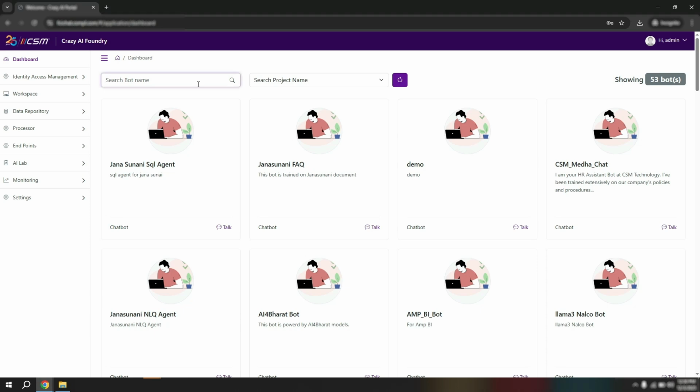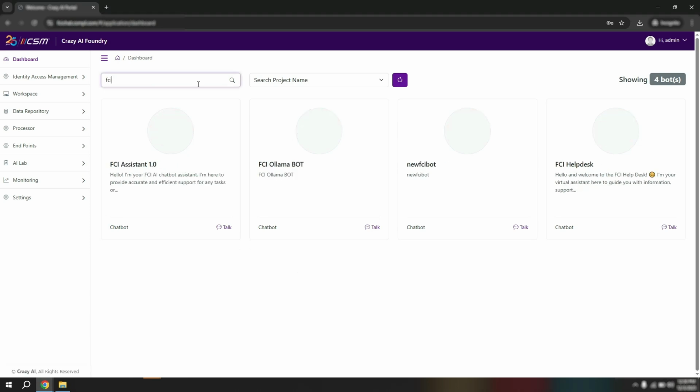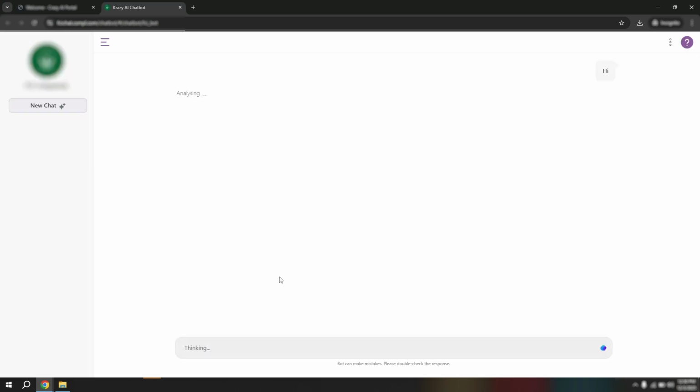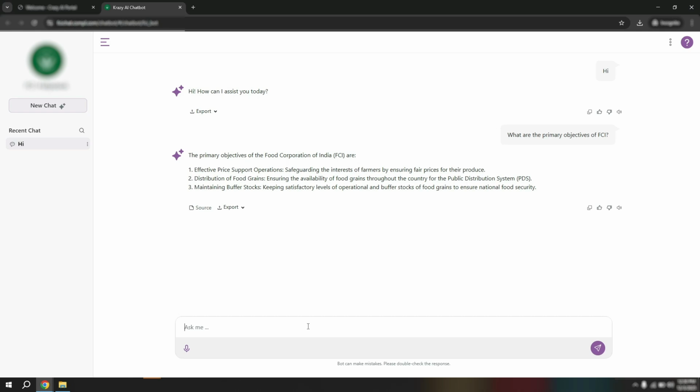Let's begin with the Agentic RAG chatbot. When it opens, the bot greets the user and can answer queries using website content and live circular data fetched through APIs. First, I'll ask a website-based question. The agent retrieves the required section, reasons over it, and provides a clear, source-backed answer.